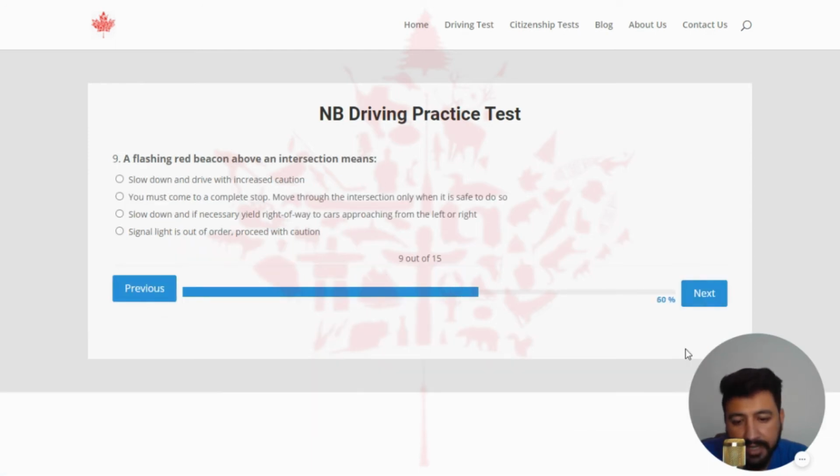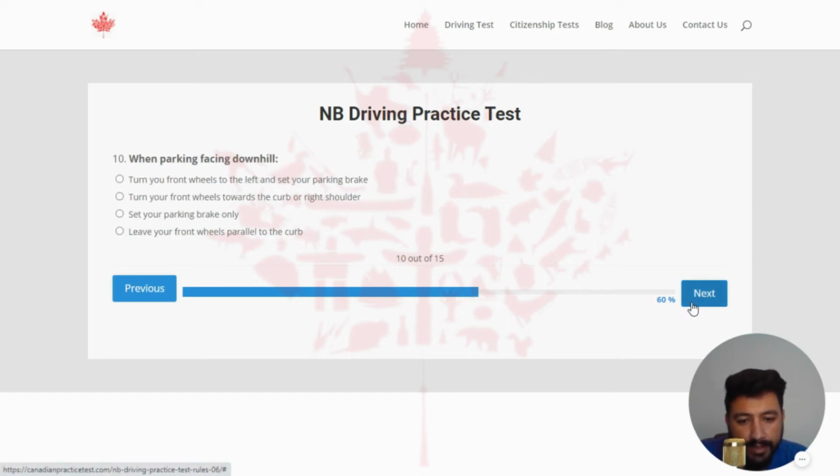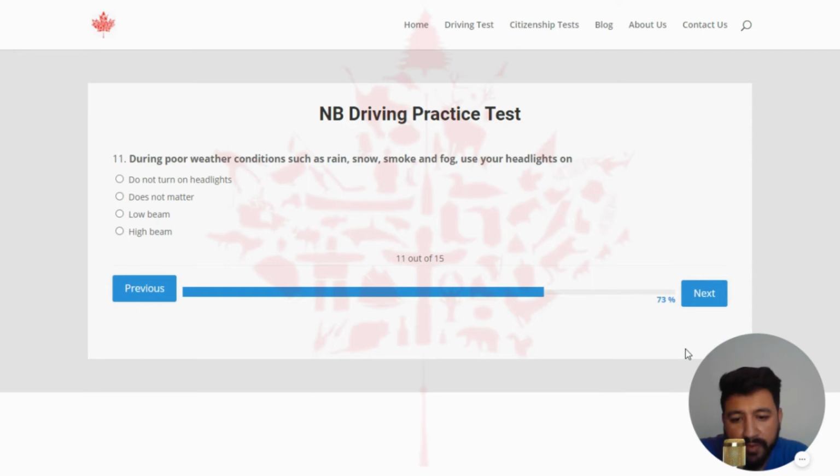Next. A flashing red beacon above an intersection means. The right answer is you must come to a complete stop, move through the intersection only when it is safe to do so. So I'm going to select the second one. This is the right one. And next. When parking facing downhill, the right answer is turn your front wheels toward the curb or right shoulder. So let's click on the second one. Next. During poor weather conditions such as rain, snow, smoke, and fog, use your headlights on. The right answer is low beam.